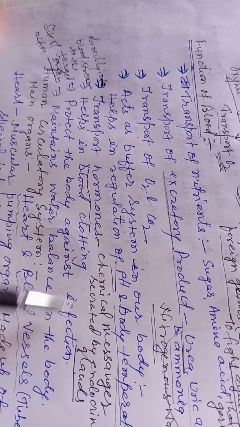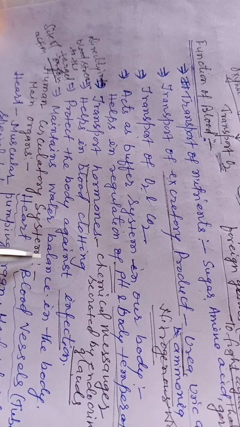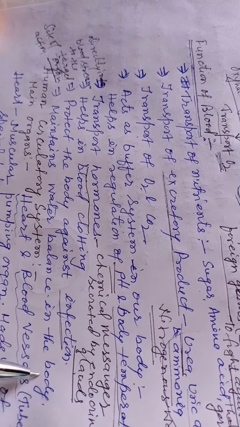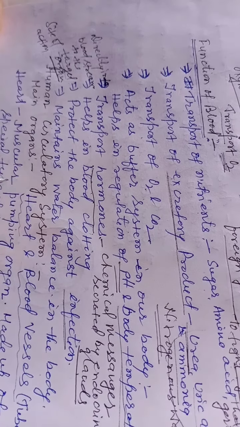Blood protects the body against infection. The work of WBC is to protect against infection. It also maintains water balance in the body. The water balance is also maintained by the blood circulation.